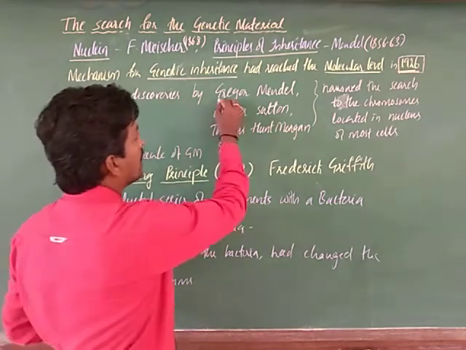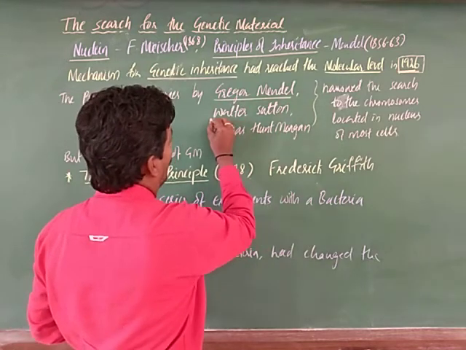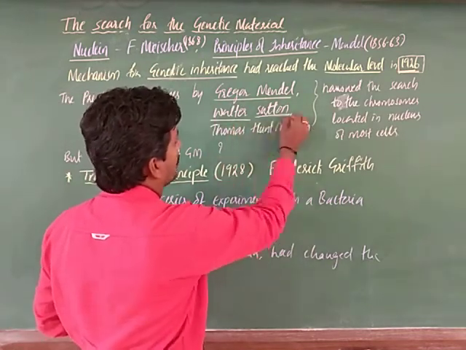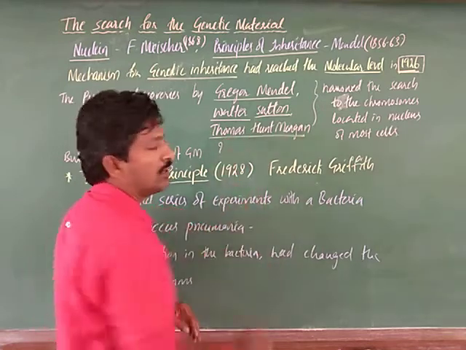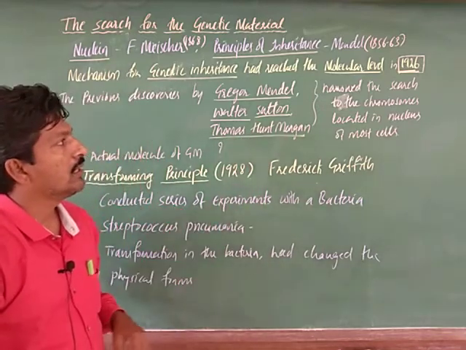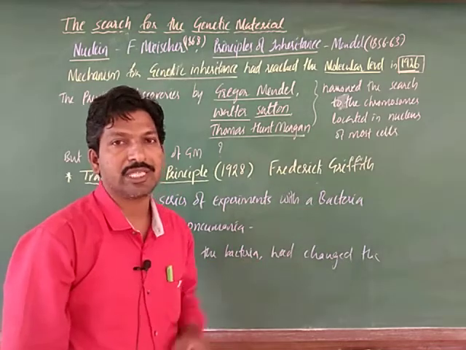Gregor Mendel, Walter Sutton, Thomas Hunt Morgan and many scientists helped the search for the genetic material.